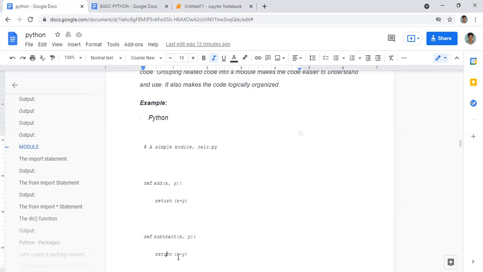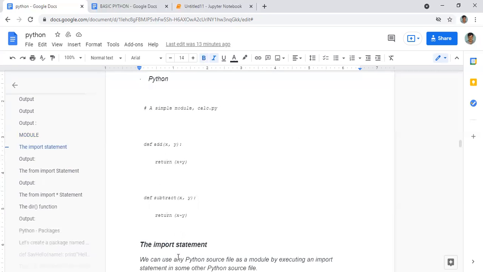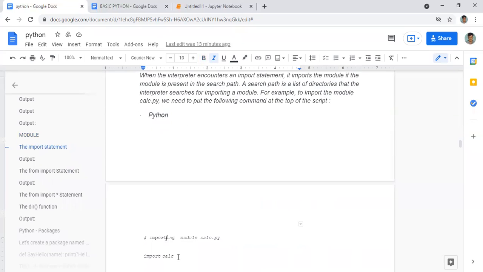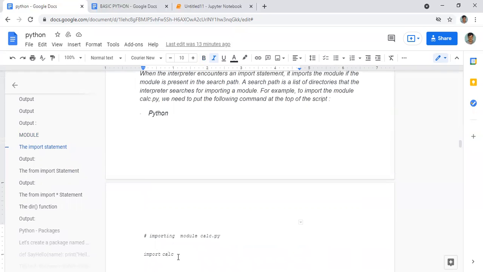Okay, we are defining that under calc.py. That's a name that we give. Now, if you want to import that one, what do we want to do? That is what we are studying. For importing that one, first we have made that module, that is calc.py. Now we want to import that one.